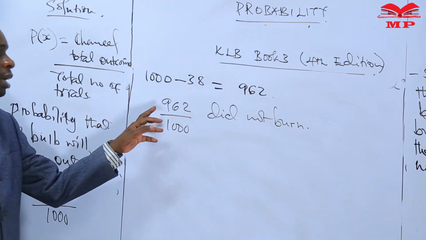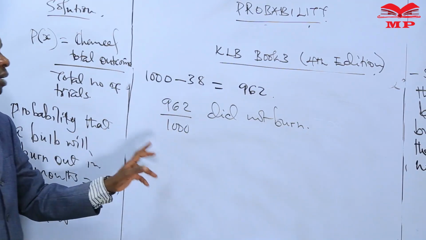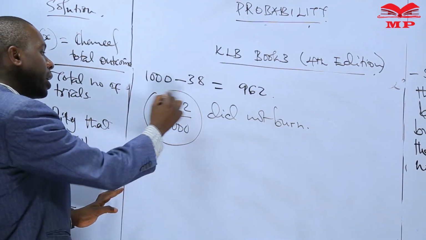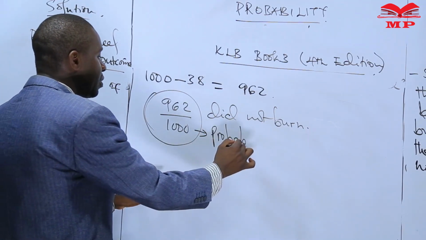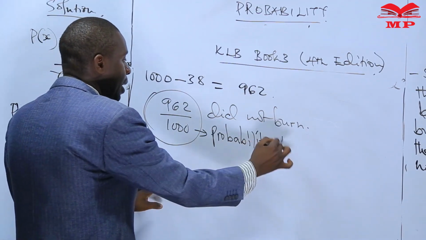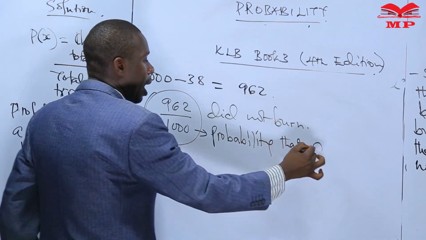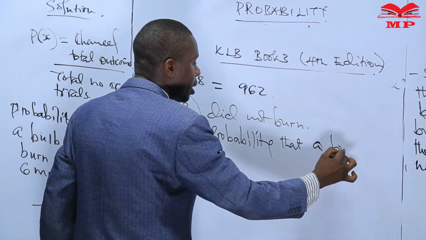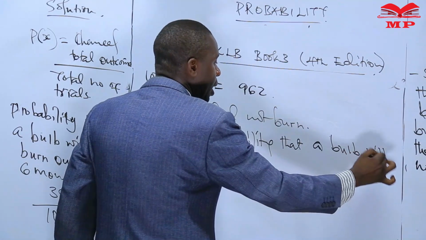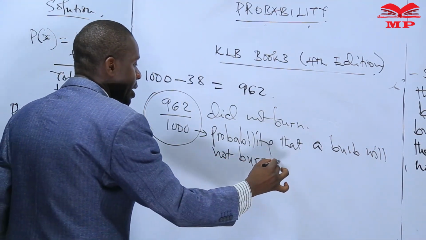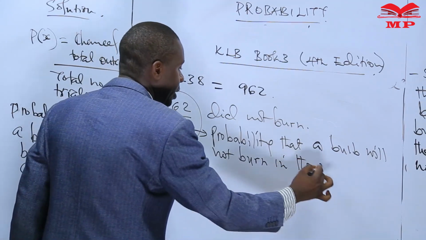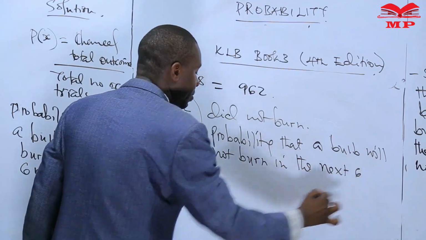This gives us the probability that a bulb will not burn in the next 6 months.